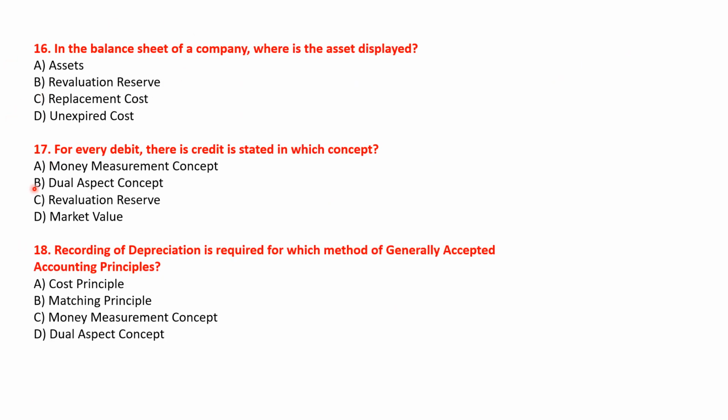In the balance sheet of a company, where is the asset displayed? The options are: assets, revaluation reserve, replacement cost and unexpired cost. So the correct answer will be option D, unexpired cost. Okay. The next question is: for every debit there is credit is stated in which concept? Let's see the options: money measurement concept, dual aspect concept, revaluation reserve and market value. So here the right answer will be option B, dual aspect concept.